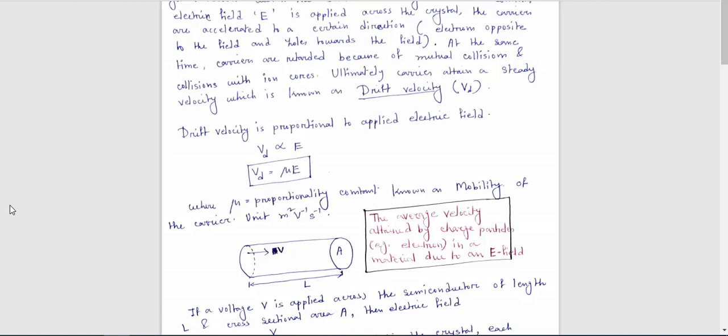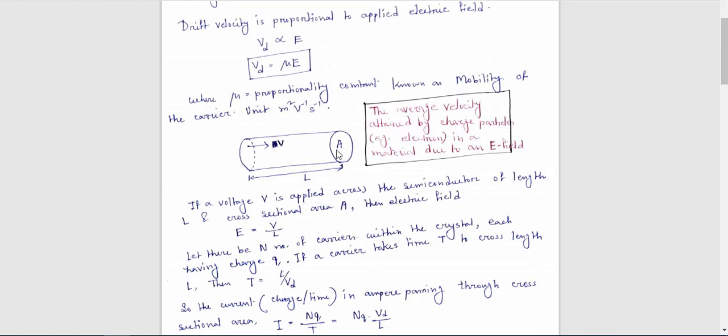Now we will do some derivation from this expression, and at last we will derive an expression which is used to solve numerical problems related to drift velocity. Here you have a semiconductor. Consider that capital A is its cross sectional area, capital L is its length, and V is the electric voltage.